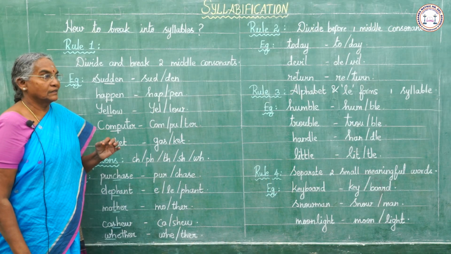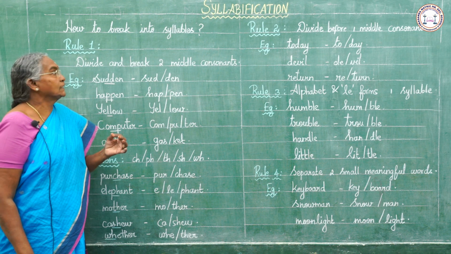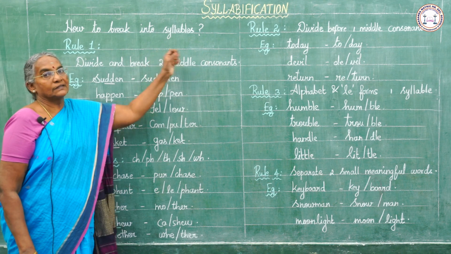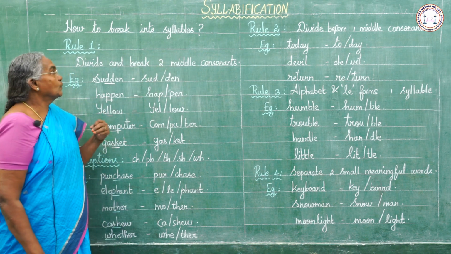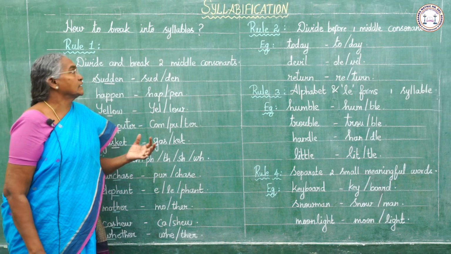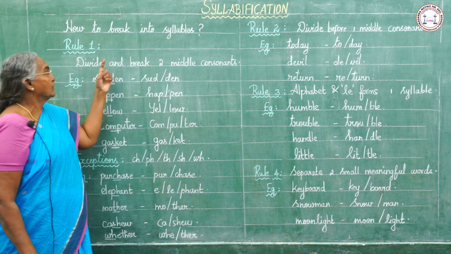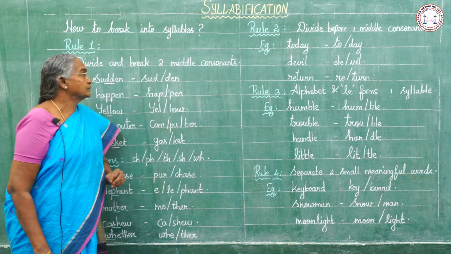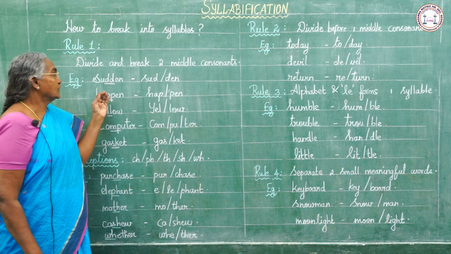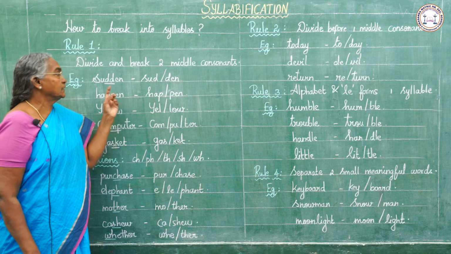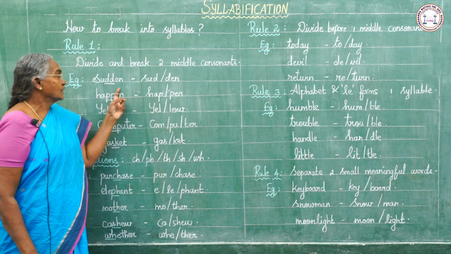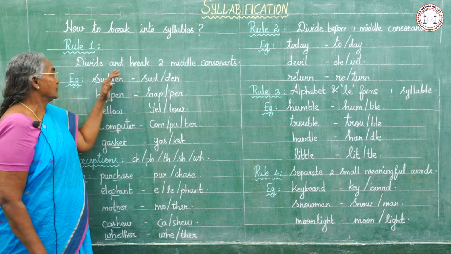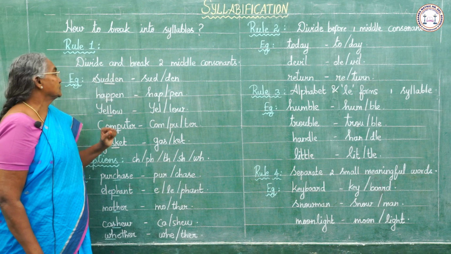Now we can see how we can make syllables, how to break a word into syllables, how a word can be syllabified. Rule number 1. Divide and break between two middle consonants. When there are two consonants in the middle of a word, we have to divide between the two consonants.